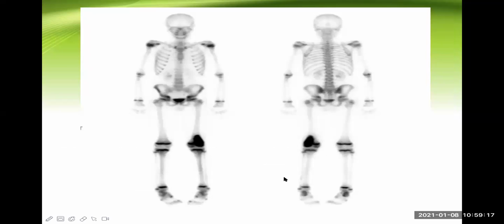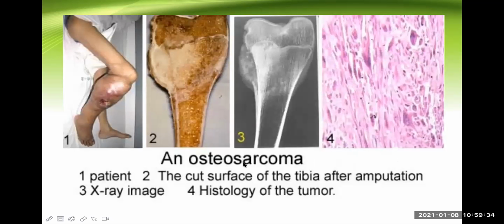This is known as a bone scan. This bone scan is showing there is a tumor here. Wherever there is metastasis occurring, this bone scan will pick up that metastasis as well. Now this picture is showing a big osteosarcoma here. Without any doubt, any student or any doctor can say this looks like a malignant growth, and they're right. Looking at the site, this is exactly near the knee joint, so this has a high chance of being osteosarcoma. Confirmation is done by X-ray and biopsy.